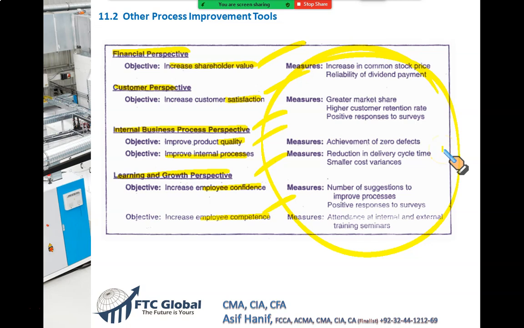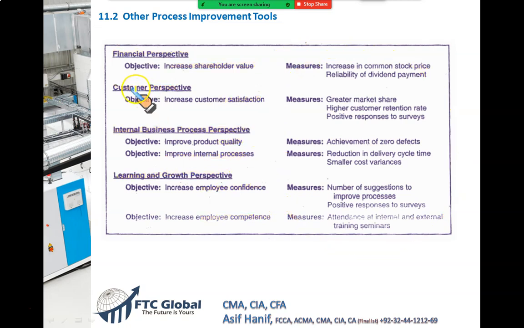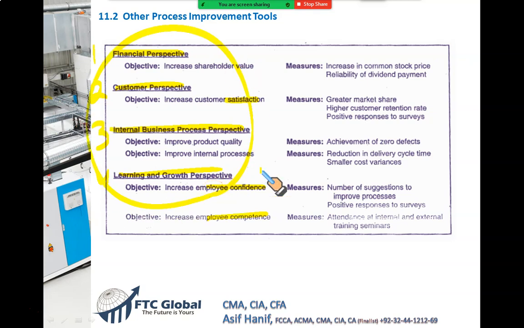So here we just need to give an intro that this tool is a goal congruence tool which informs the managers that money is important, but you need to keep your customers happy. You need to keep your employees confident and competent so that they can deliver their best. In other words, you have to have success in these 4 categories at the same time. Only then you are successful. Just money is not enough. Just customer is not enough. You need to succeed in all these 4 dimensions, in these 4 categories together.